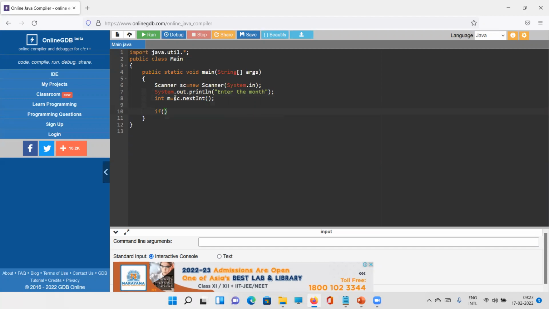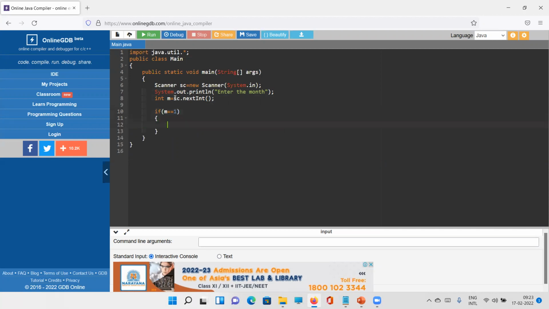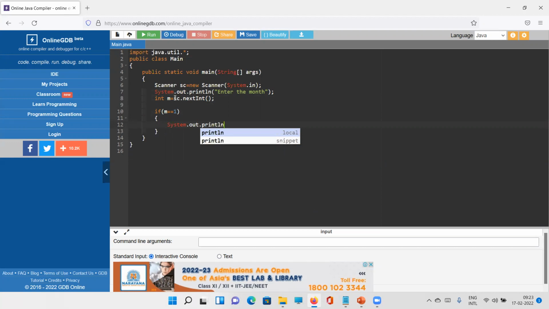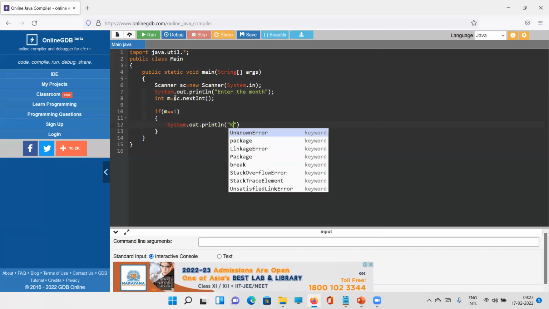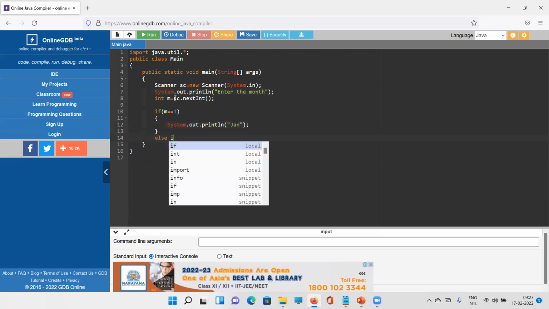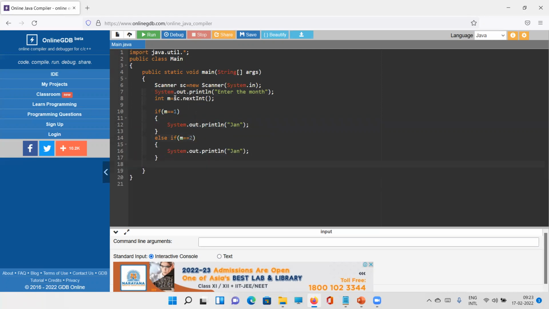Now I will simply check: if m equals 1, then I will print January. Let me do that. System.out.println January. If m equals 2, then it will be February. Let me copy and paste, I do not like to write much. Same thing: else if m equals 3, then it will be March.